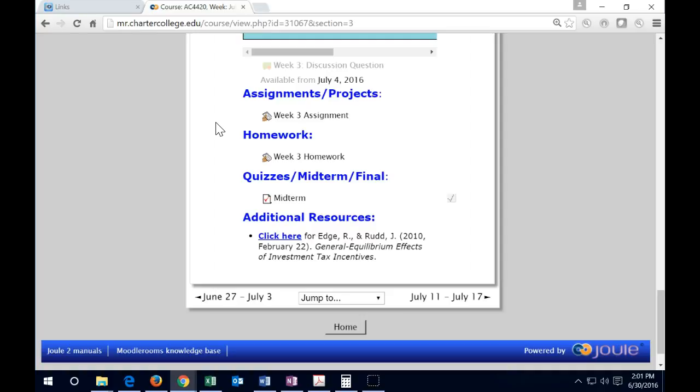Oftentimes, when you create the research paper, you may not know what that first line is going to be. You may have that first introductory paragraph and you say what you think it's going to be. You might think it's going to be this, and then in the process of researching, very often you're going to want to rework your introductory paragraph and refine it down to what you actually found in the research and then have it very specific.